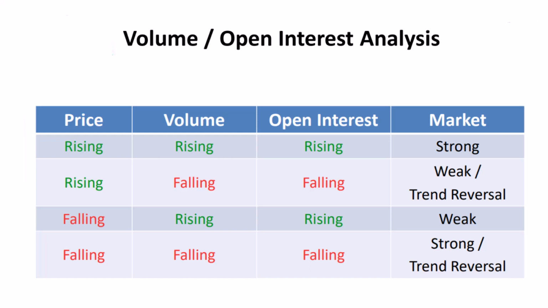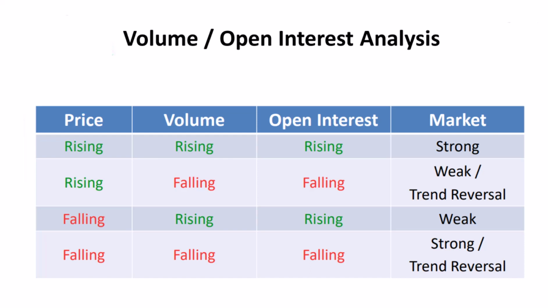When it comes to interpreting the relationship between price, volume, and open interest, different scenarios arise. 1. Rising price, rising volume, rising open interest. This indicates a strong market trend where the price is rising, accompanied by increasing volume and open interest.